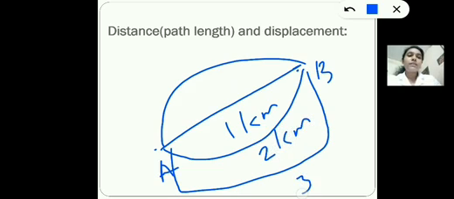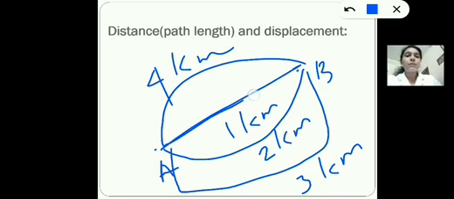Here let it be 3 kilometer. Here let it be 4 kilometer, like that. Okay, so in this case we can say this 2 kilometer, 1 kilometer, 4 kilometer, 3 kilometer, all are distances between the point A and B. But here one distance we can consider as displacement, which is, yes, this one.